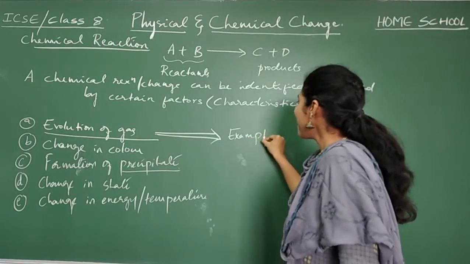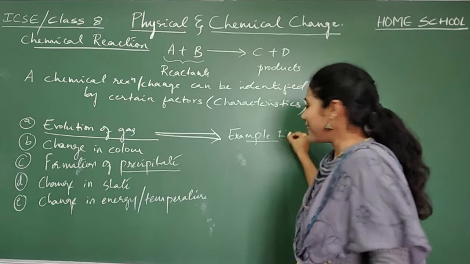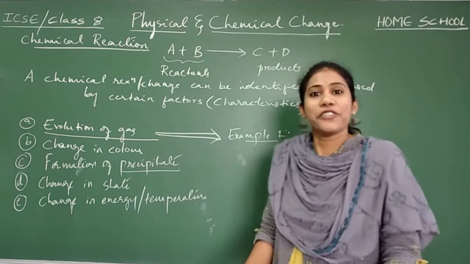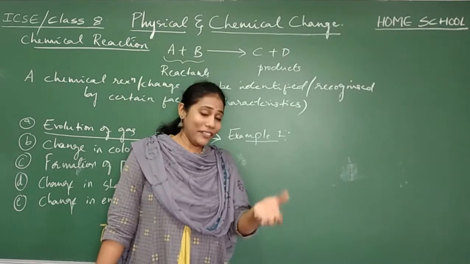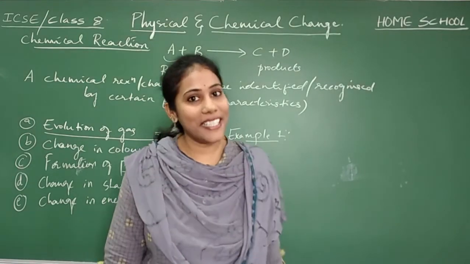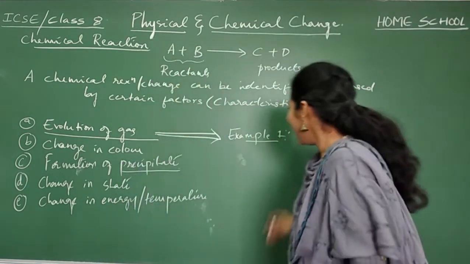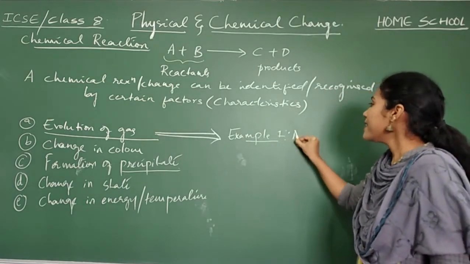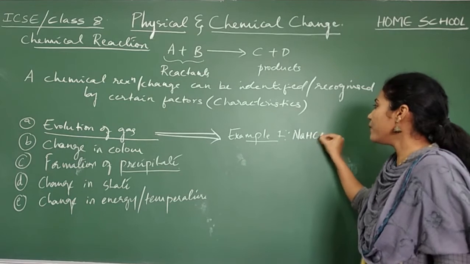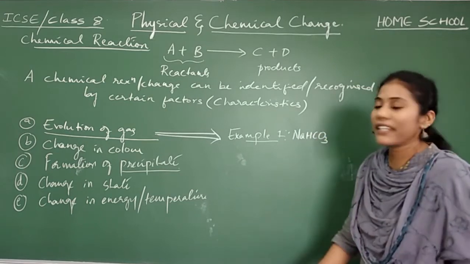Example number 1, the same example I will give you. It is not that you have to learn only the examples in your textbook. I will also tell the examples that are there in our textbook. The first example is baking powder, NaHCO3. This is the formula of baking powder.